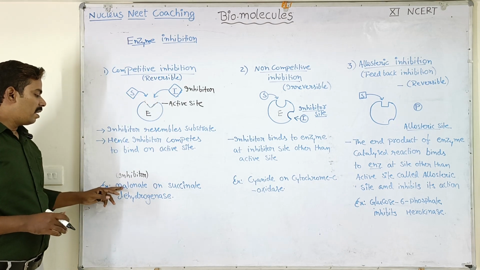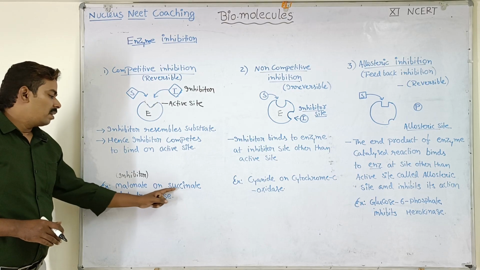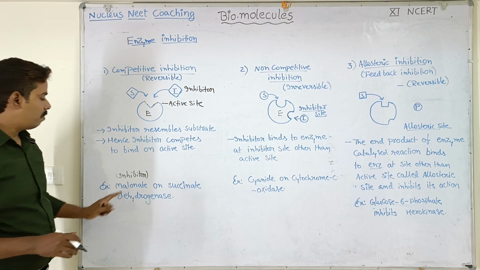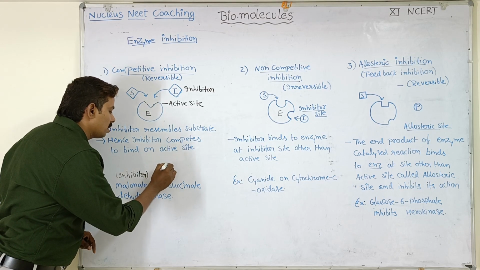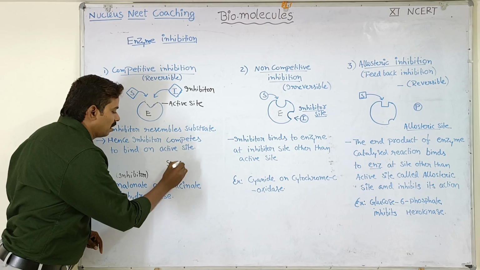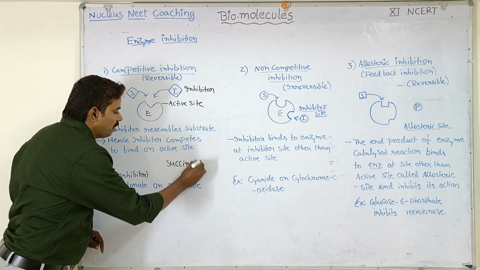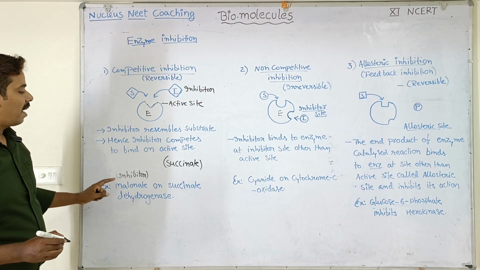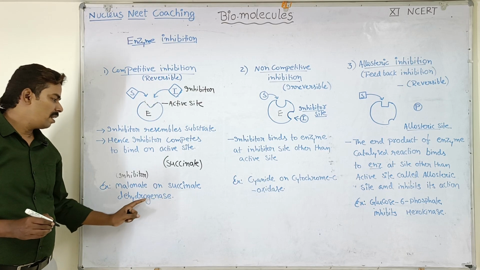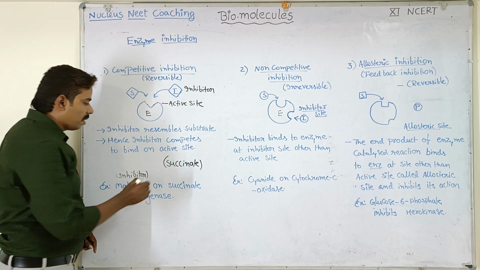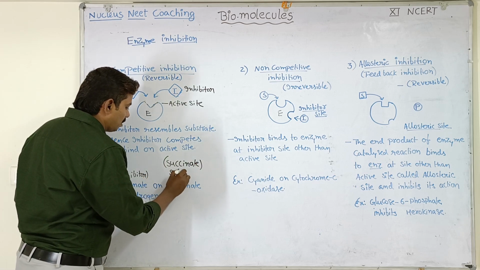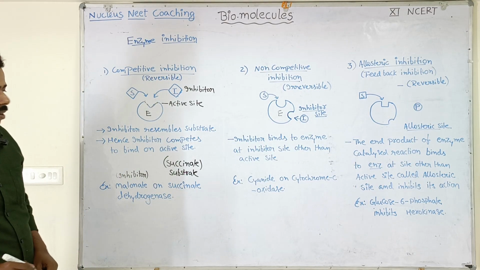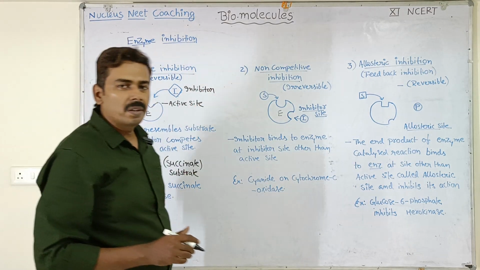An example is malonate, which is the inhibitor of the enzyme called succinate dehydrogenase. Here malonate acts as an inhibitor. It will compete with the actual substrate called succinate. Succinate is the actual substrate. The malonate is going to compete with the succinate substrate for the active site present on the enzyme called succinate dehydrogenase. Okay, so what is succinate here? Succinate is the substrate. What is the inhibitor? Inhibitor is malonate. Okay, now let us see non-competitive inhibition.